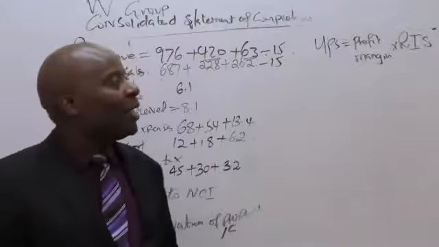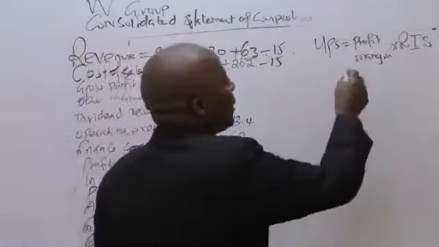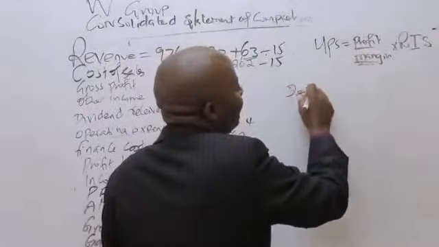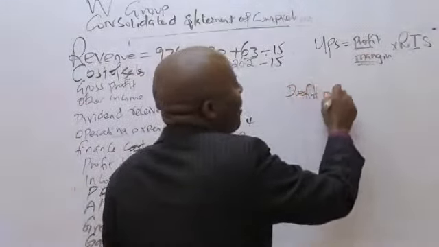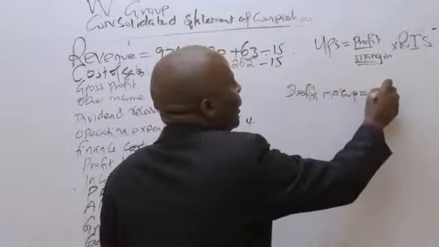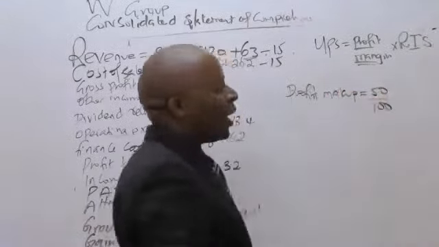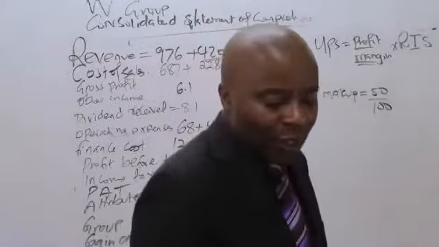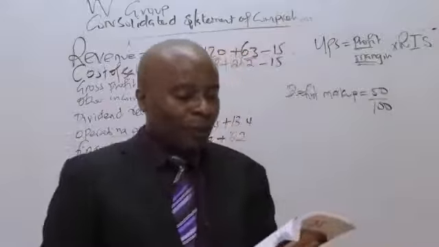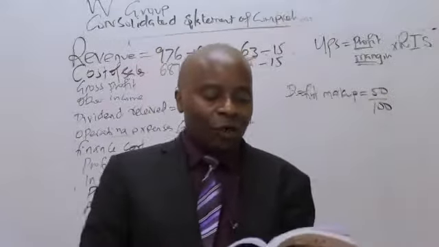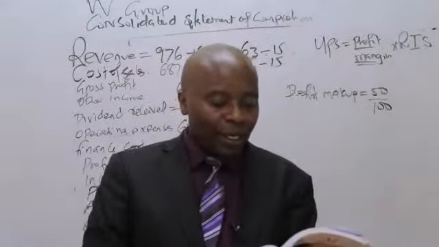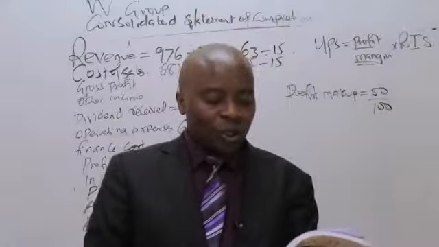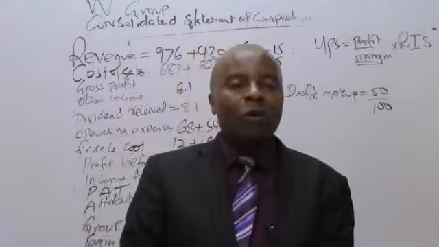These guys, instead of giving me profit margin, gave me profit markup. They have told me that the profit markup is 50 over 100. If you read note number 4, they've told me here that these goods were sold by W Limited at a markup of 50%.